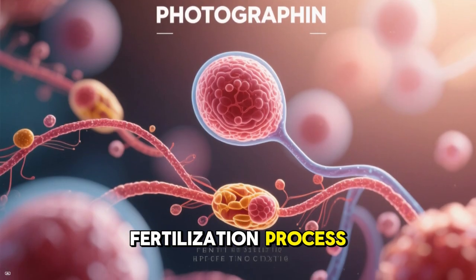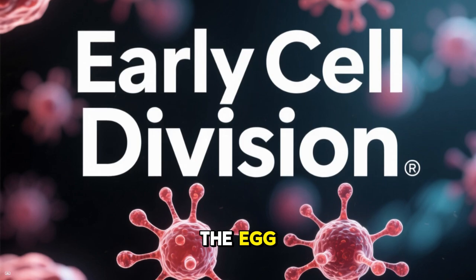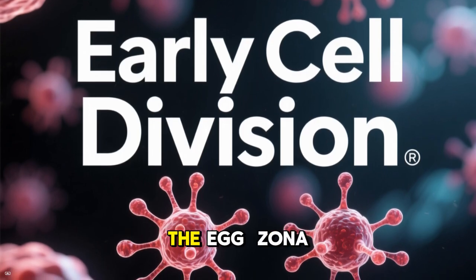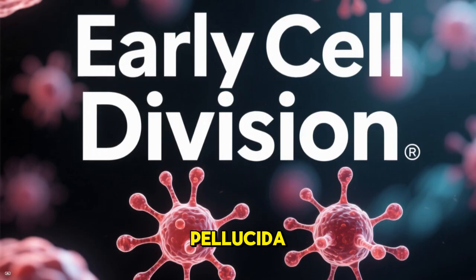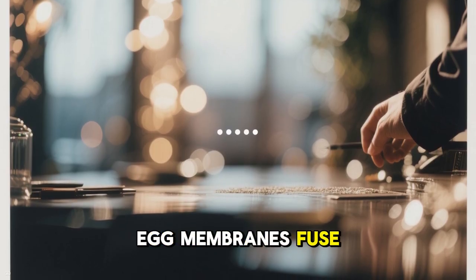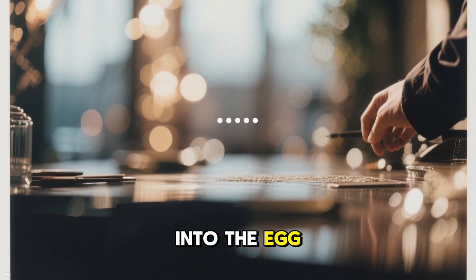2.3 Fertilization process. When a sperm successfully meets the egg in the fallopian tube, fertilization occurs through several steps. 1. Penetration of the egg. The sperm uses enzymes to break through the protective outer layer of the egg, the zona pellucida. 2. Fusion. The sperm and egg membranes fuse, allowing the sperm to release its genetic material into the egg.